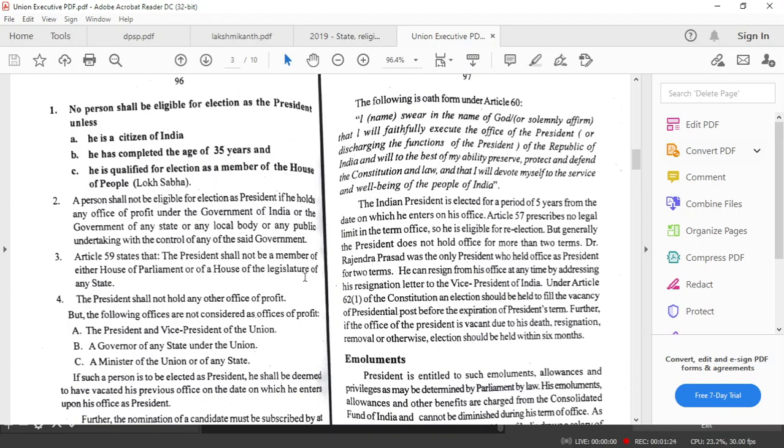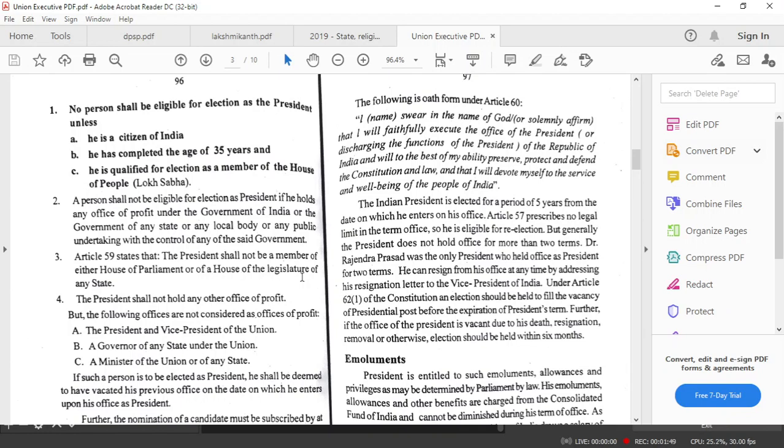And it also says, if anybody holds an office of profit under the government of India or any other state, then they shall not be eligible for election as a president. So here office of profit means any position that brings a financial gain or financial advantage to the holder of that office.